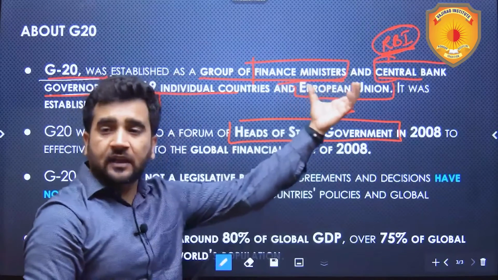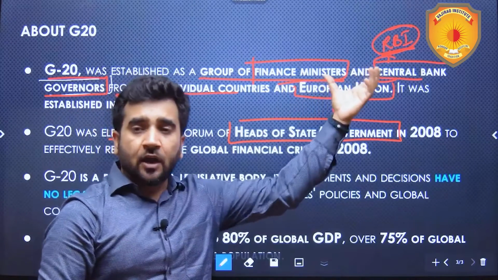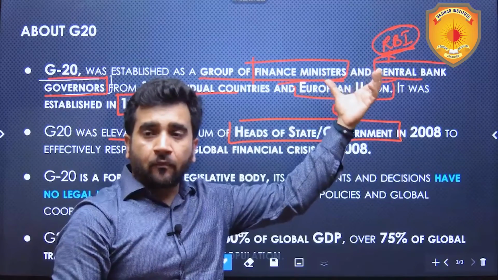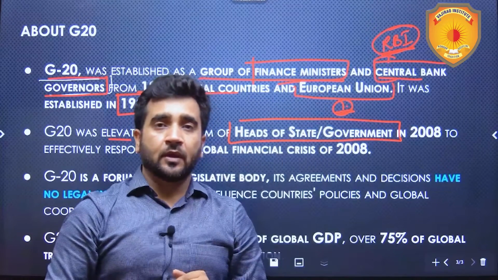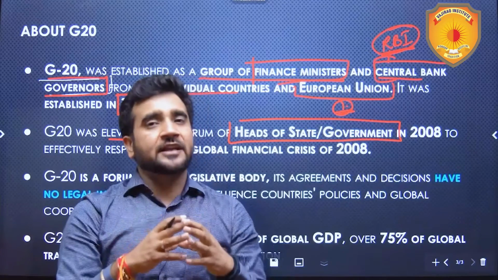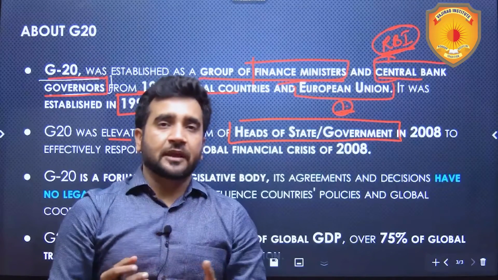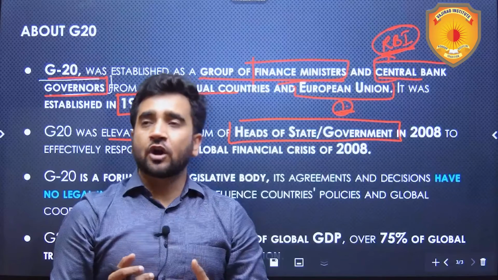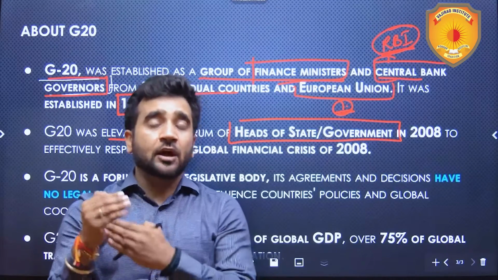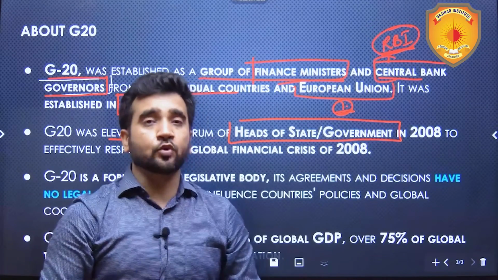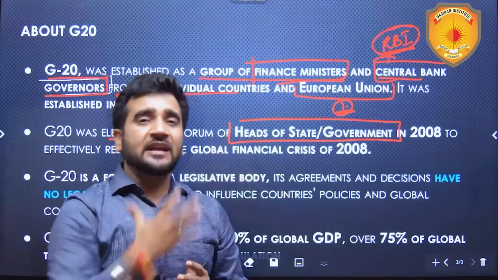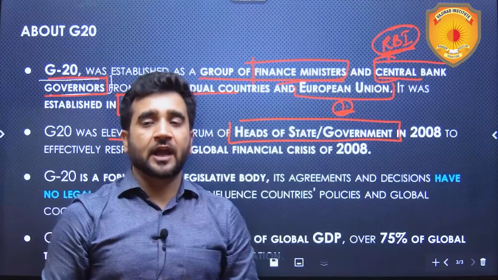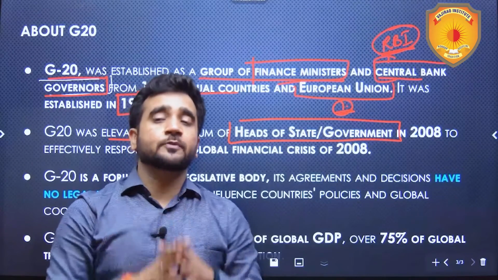That was the basic aim for them to come together, to minimize the impact. But yes, when you are connected, impact will be there. That was called the subprime lending crisis of 2008, which started from the USA and impacted many other countries, including India. However, on India, the impact was minimal.